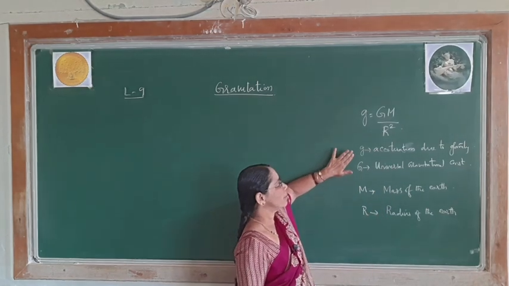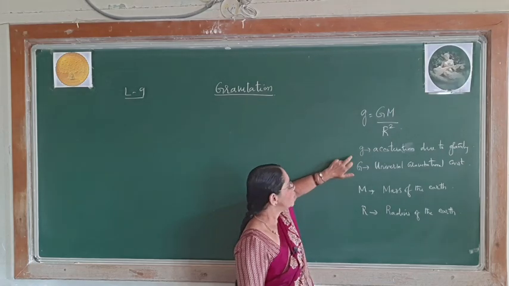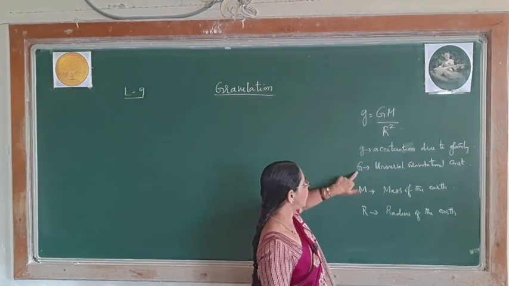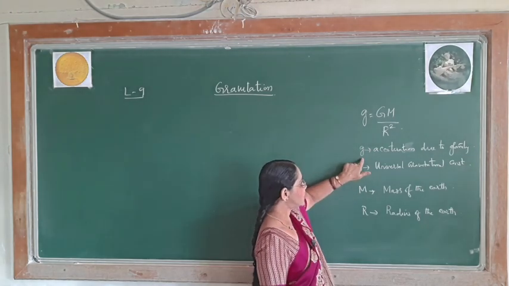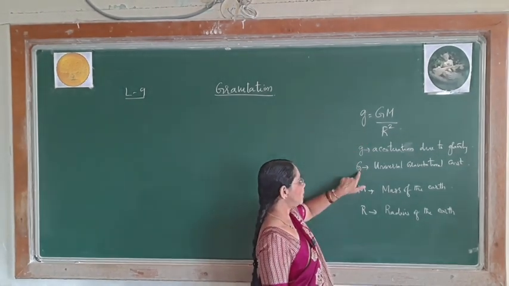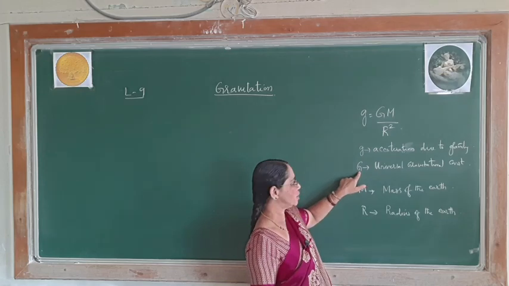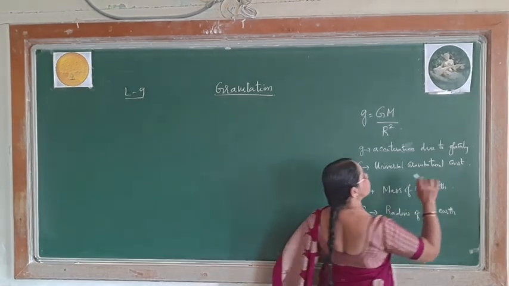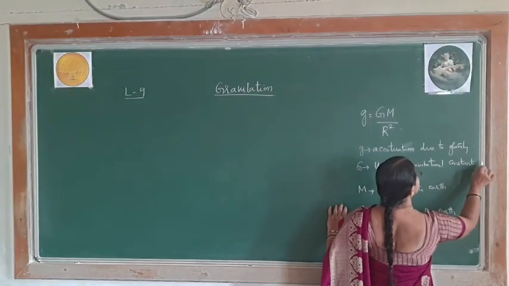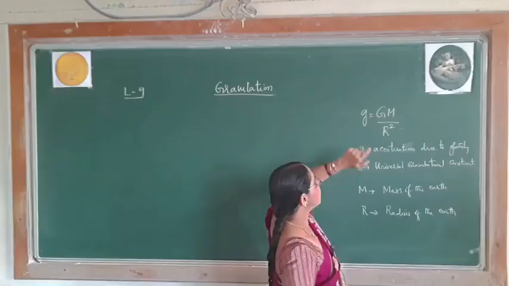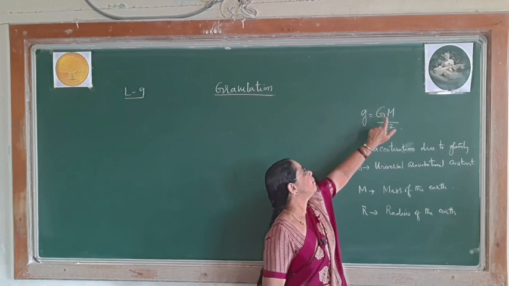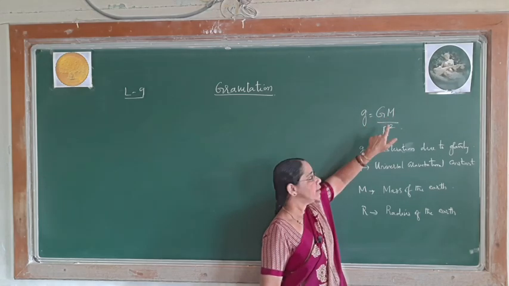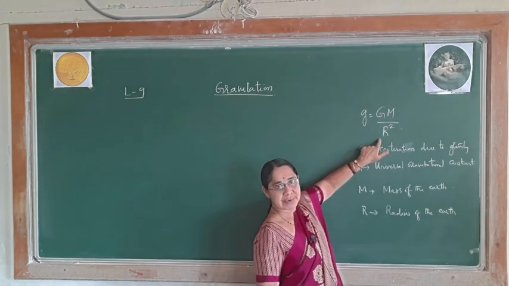But still I am repeating this because you have seen the expression here. This small g is acceleration due to gravity. Capital G is universal gravitational constant. If you observe the expression, this small g depends on capital G, mass of the earth and radius of the earth.